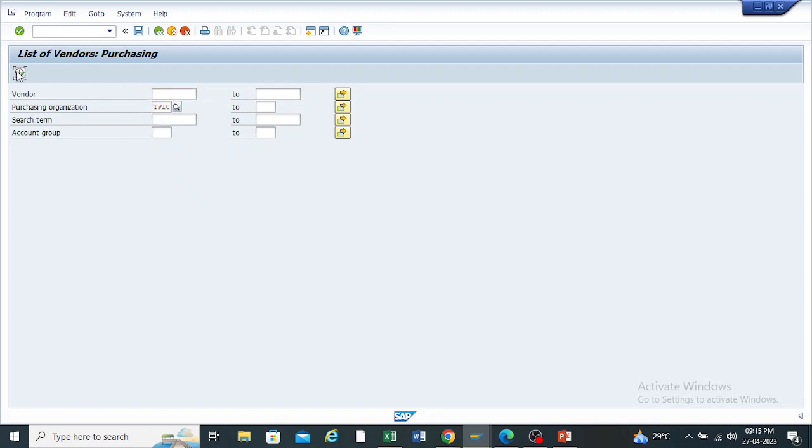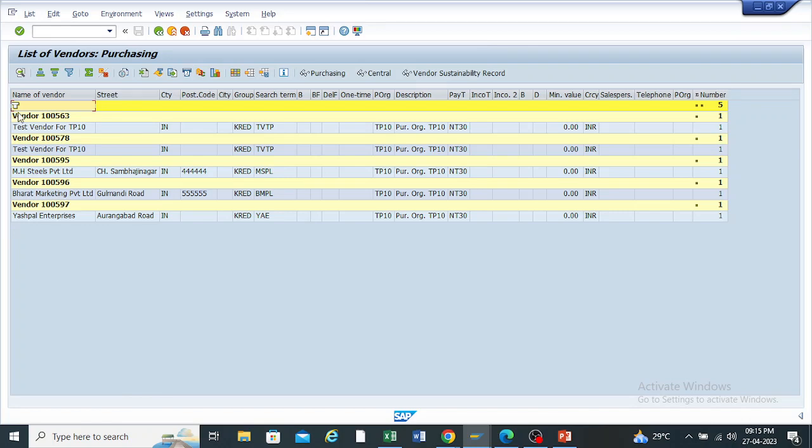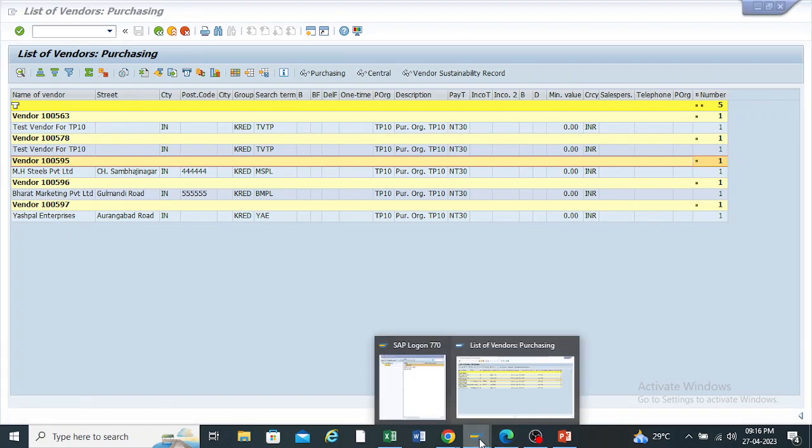I'm getting the list of the vendors here. So this many vendors are created under this plant, TP10. I'm selecting these three: 100595, 96, 97. For creating the request for quotation, I'm giving the request to these three vendors to give the quotation for those two materials.